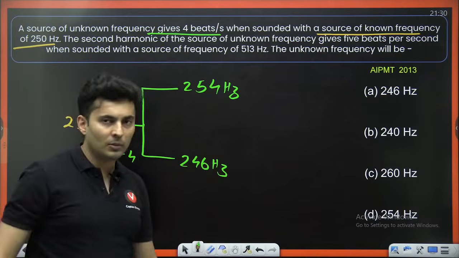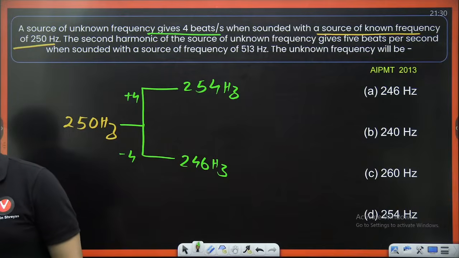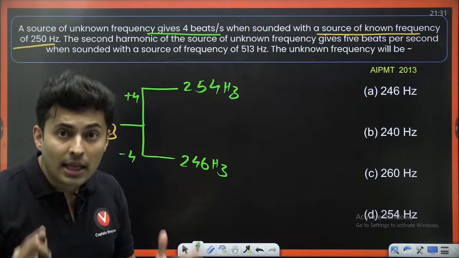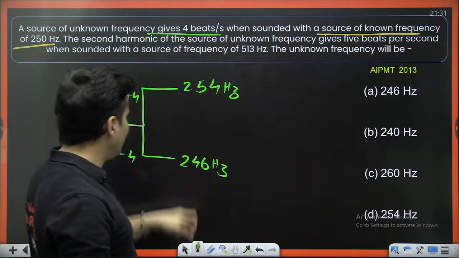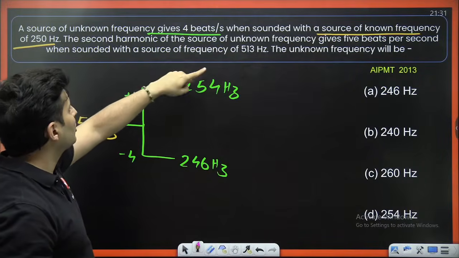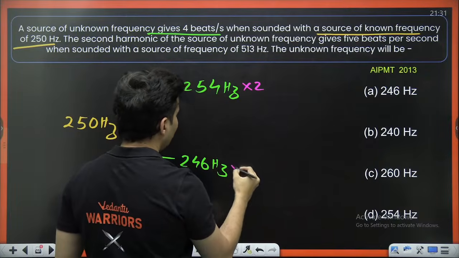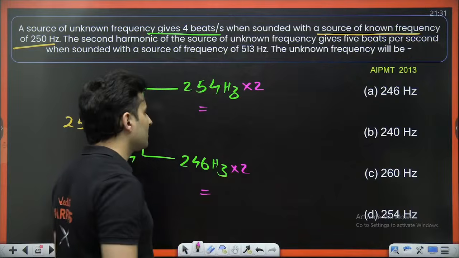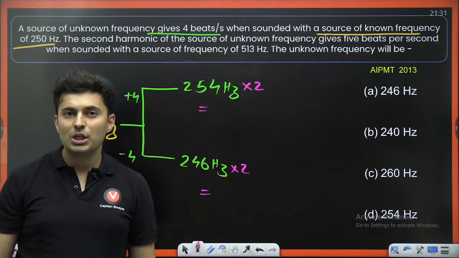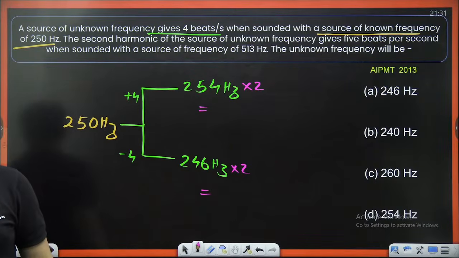Both are possible. Yes or no, my dear warriors? Yes, perfect. Everybody with me? Awesome. Now read the next part of the question. The second harmonic of the source of unknown frequency, that means second harmonic means into 2. How much is this? Come on, first find this out. 254 into 2, 246 into 2. How much will you get this as, my dear students?